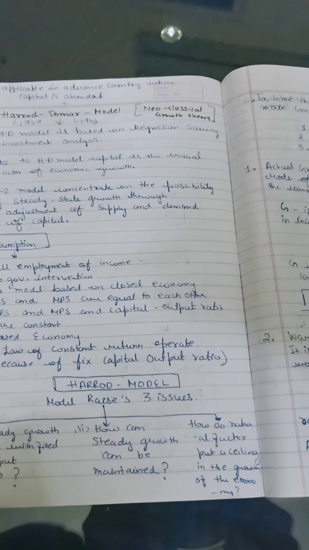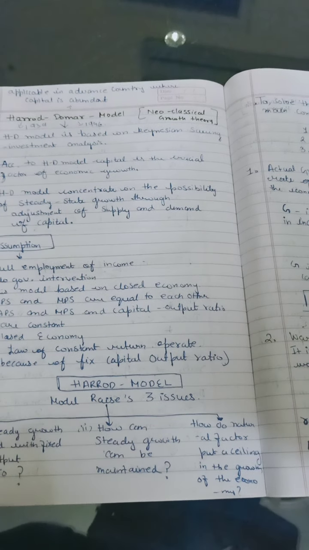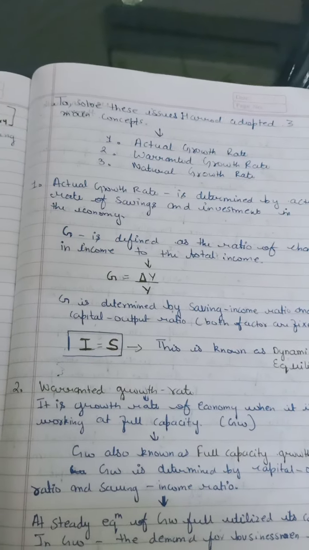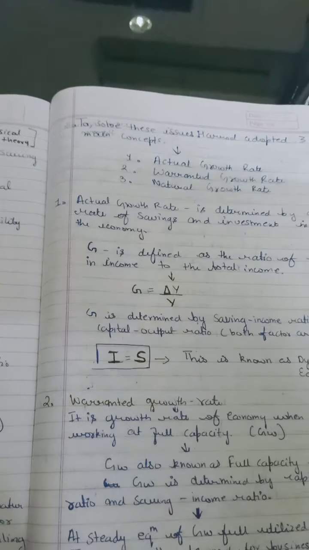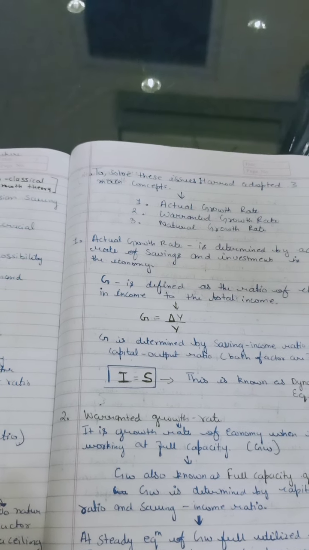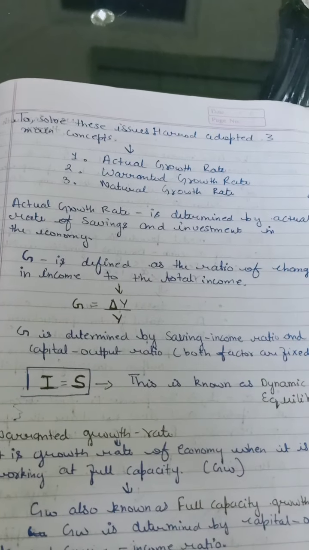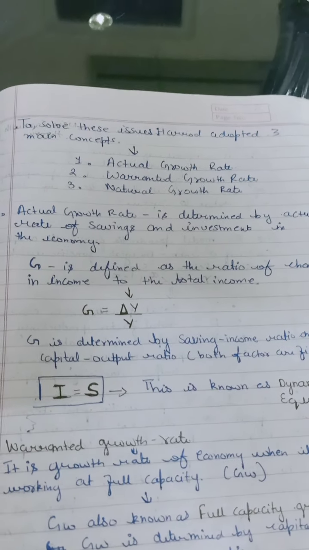This theory suggests that there is no natural reason for an economy to have balanced growth. So the Harrod-Domar model answers these three issues. It is divided into three kinds of growth: the actual growth rate, warranted growth rate, and natural growth rate.